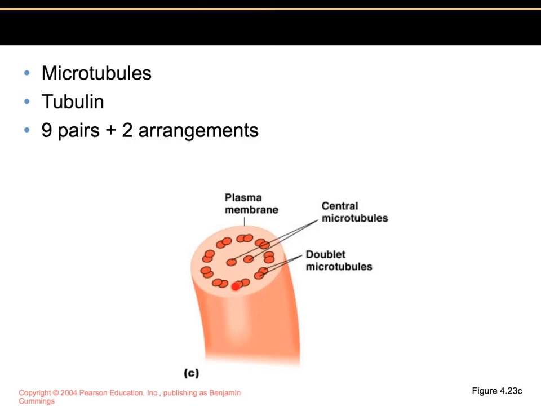So here are those that are arranged in pairs, and then central microtubules. Microtubules are long, hollow tubes made of protein called tubulin. So the tubulin is a protein. And again, they come in 9 pairs. 1, 2, 3, 4, 5, 6, 7, 8, 9, and then 2. So that's the arrangement, the 2 in the center. We also call this a 9+2 array.